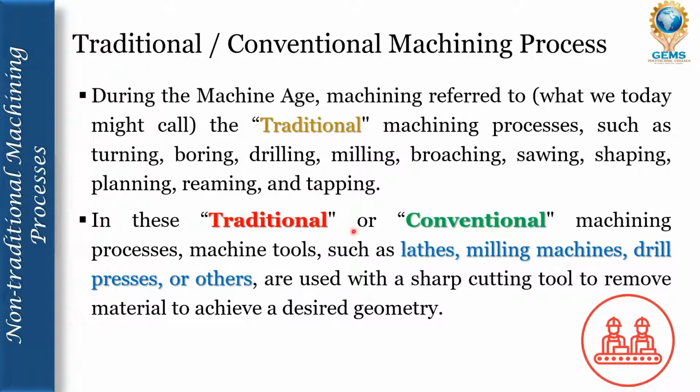In these traditional or conventional machining processes, machine tools such as lathes, milling machines, drill presses or others are used with a sharp cutting tool to remove material to achieve a desired geometry.